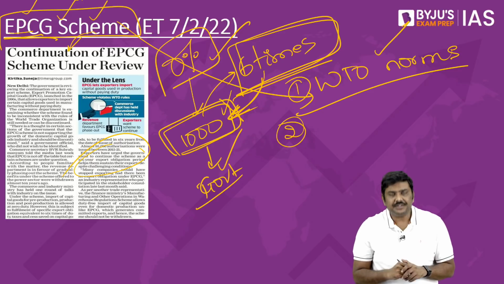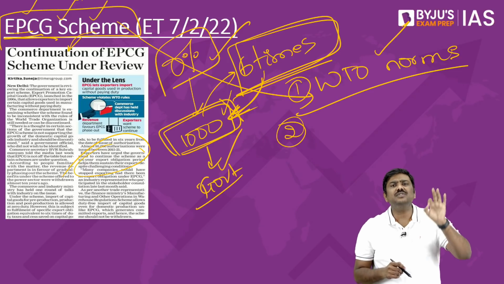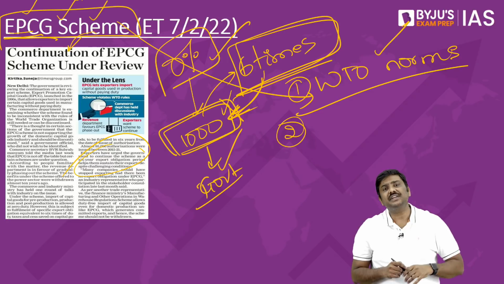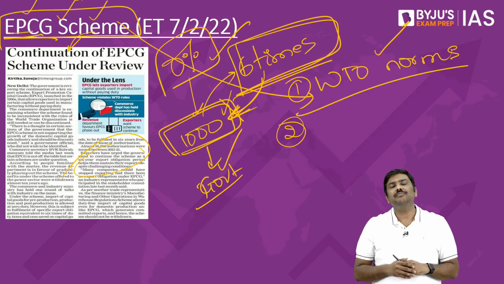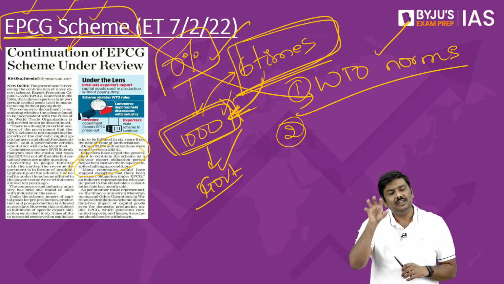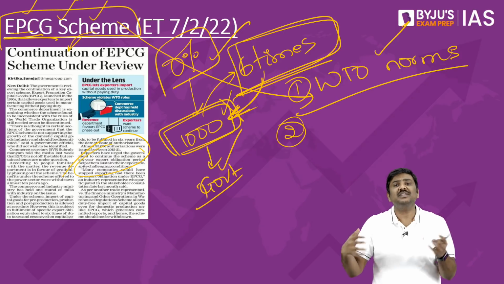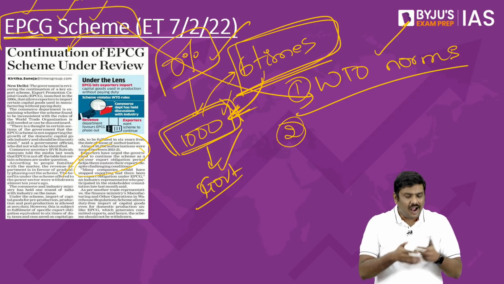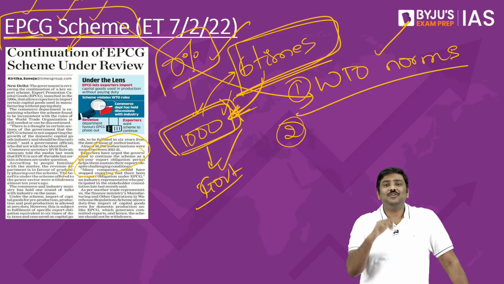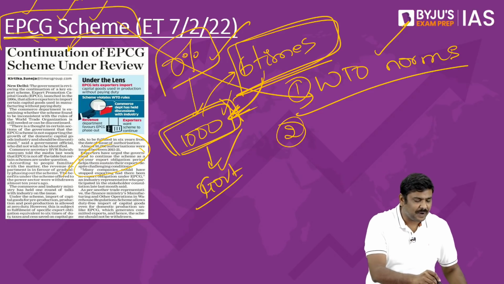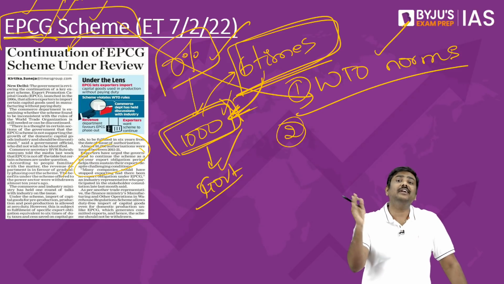The second very important point is that this scheme will give you an exemption or will reduce the taxes on the imports to 0%. If I am going to import capital goods and that is promoted under this scheme, don't you think that will hamper the domestic manufacturing of capital goods? Rather than promoting the domestic manufacturing of these goods, under this scheme you are promoting import of these capital goods, right? So, that is one more criticism with respect to this scheme. So, the government is considering should we withdraw, should we continue it?